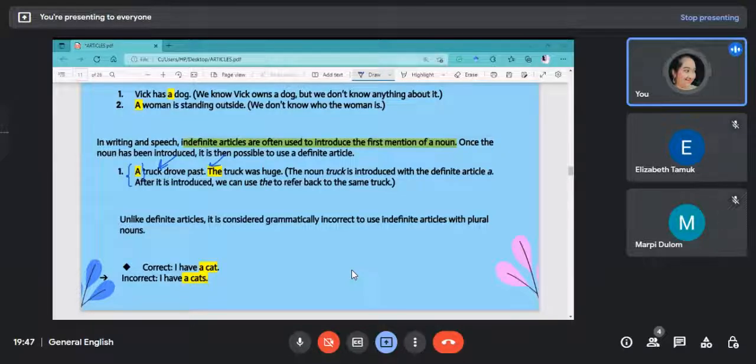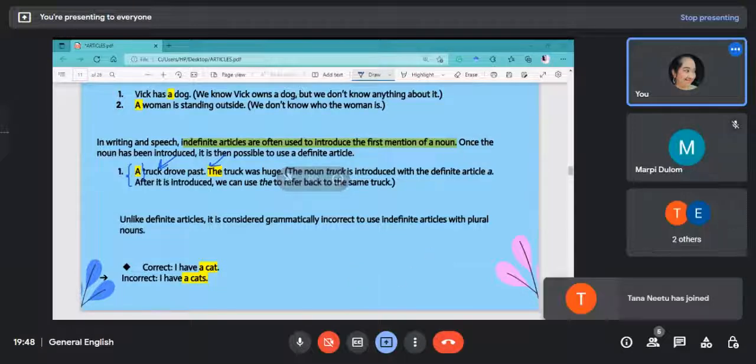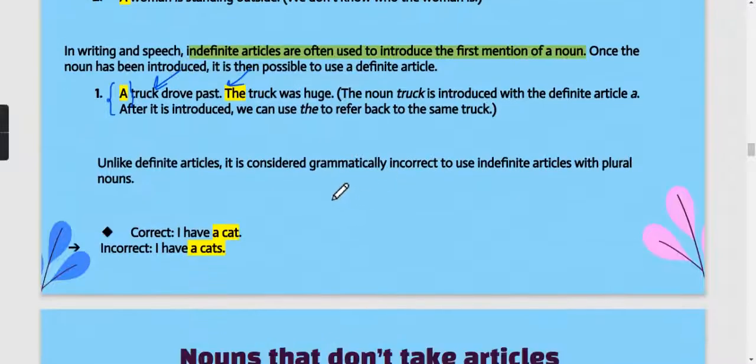Definite is basically used to reference the thing, okay, and it will be used in the second sentence when you have introduced the subject, okay. Whereas indefinite will be used in the first sentence, or it will be used in the beginning only, because here we are trying to introduce something, okay, we are trying to introduce a noun. So this is basically the difference between the two.